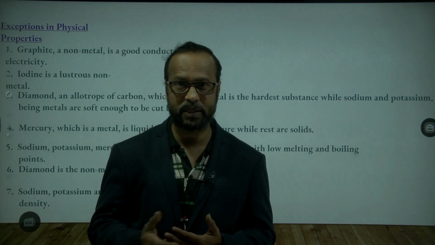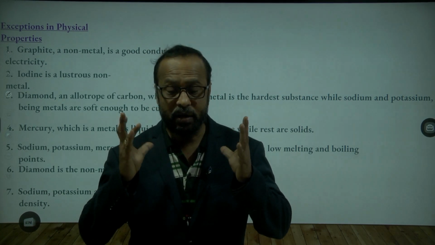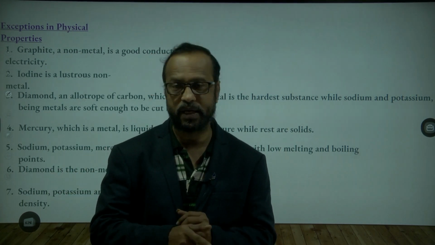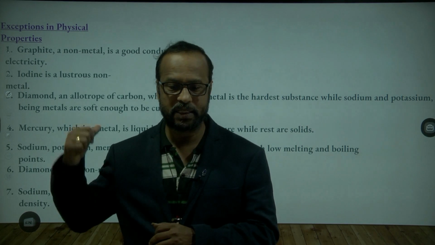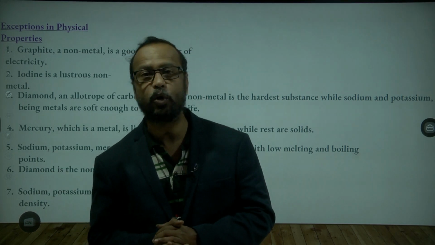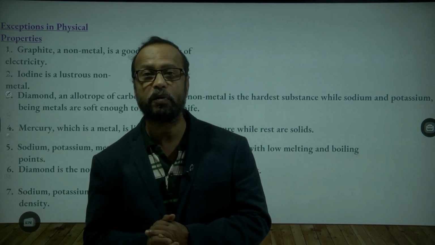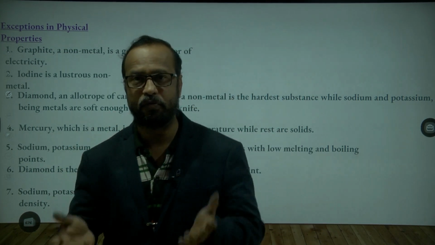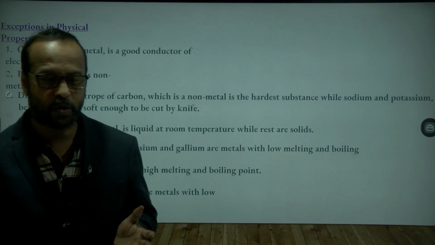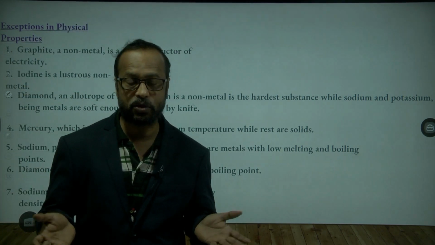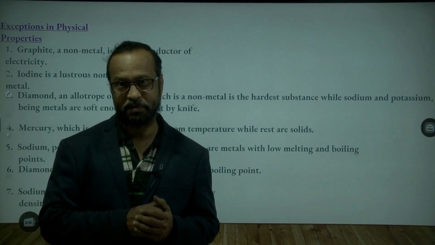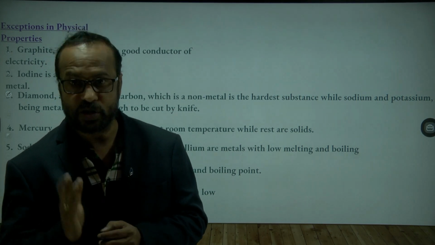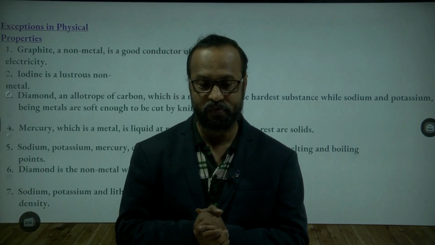Generally, what we study in the properties is that metals are hard, but non-metals are not so hard. But here diamond, being a non-metal, is so hard. See the next point here. Diamond is an allotropic form of carbon. Allotropic means it is a form of carbon, which is not a metal, but it is the hardest substance. Whereas sodium and potassium, being metals, are soft and can be cut with a knife also. Yes.